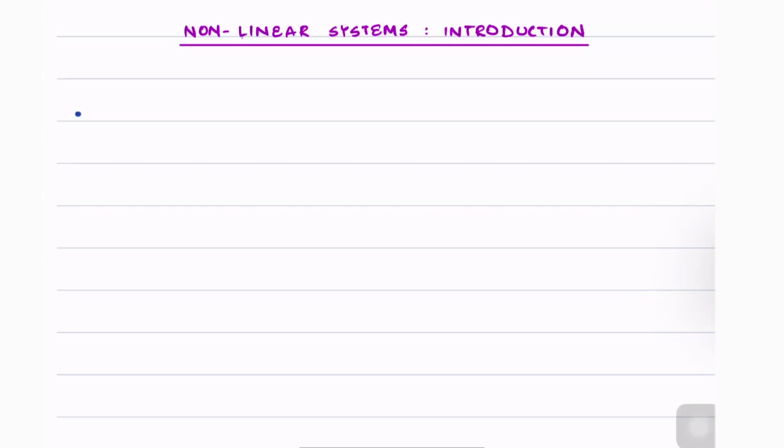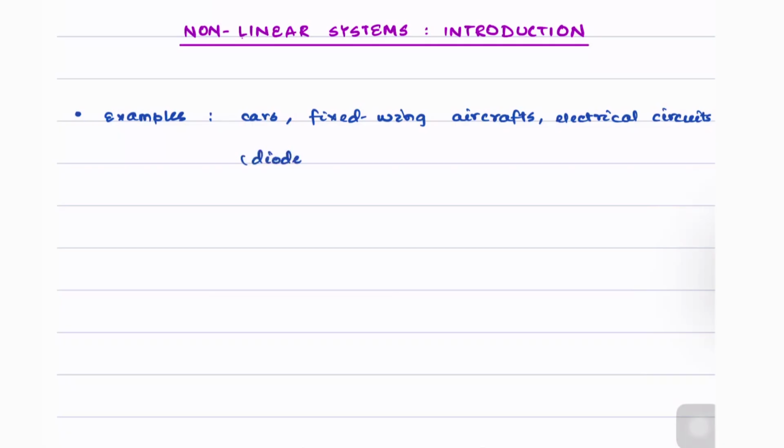Nonlinear systems are all around us. In fact, most of the real-world systems are actually nonlinear. So what are some examples of nonlinear systems? Some examples would be cars, fixed-wing aircrafts, electrical circuits with components like diodes, which turn out to have nonlinear models, as an example.